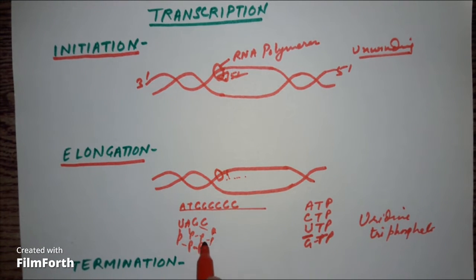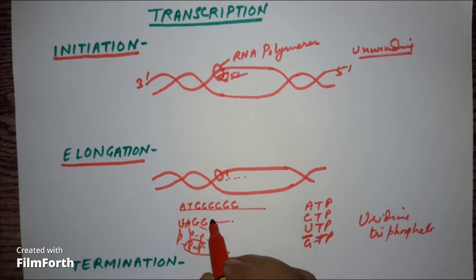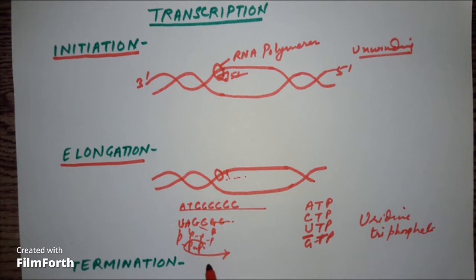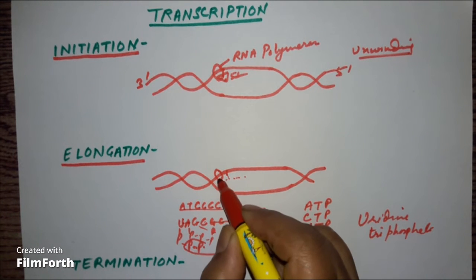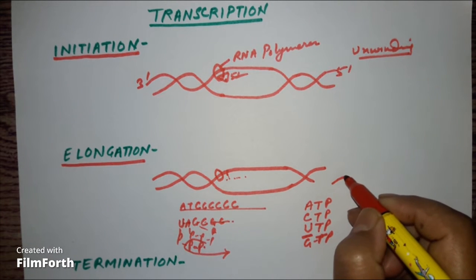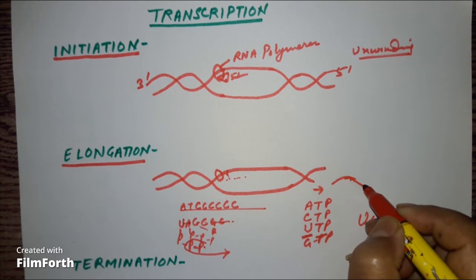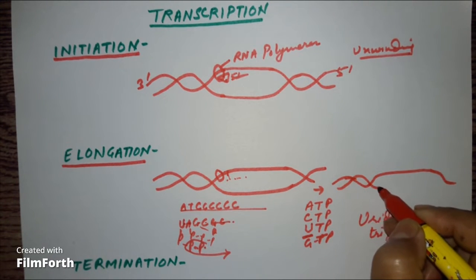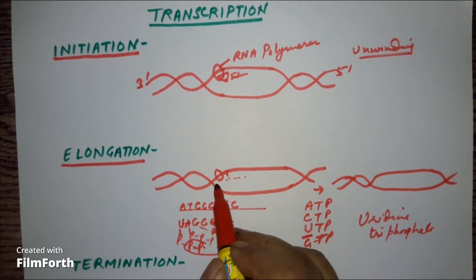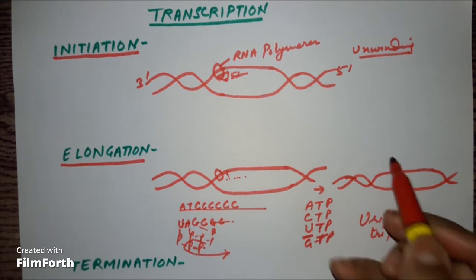Okay, now pyrophosphate is going to get released, and the energy released will be used in binding of these, and these will be bound together. So triphosphate will be converted into monophosphate, and there will be a chain formation. Now this chain formation is going to be here. This RNA polymerase will reach here at the end. After this, the unwinding takes place, means here the unwinding is here. When it reaches here, unwinding will come here.